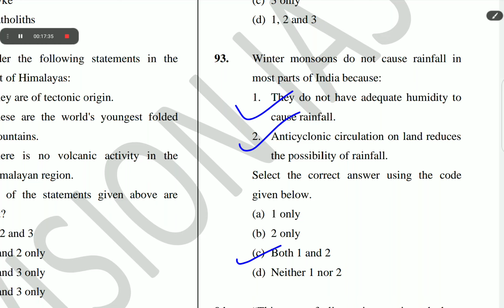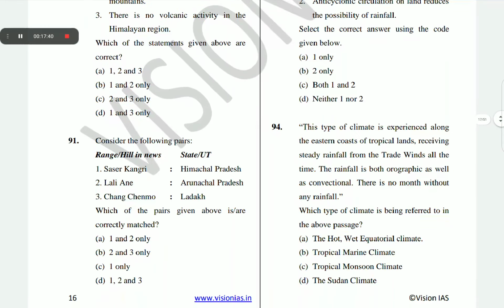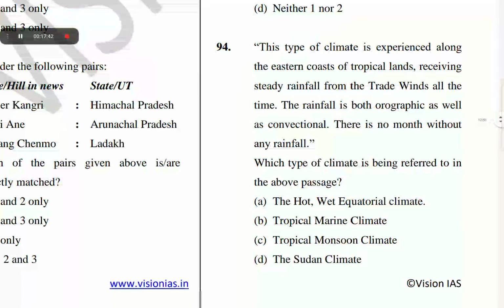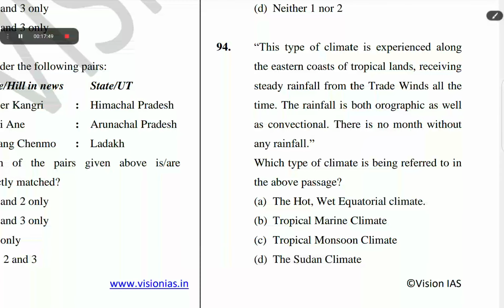The next question is question number 94. This type of climate is experienced along the eastern coast of tropical lands, receiving steady rainfall from the trade winds all the time. The rainfall is both orographic as well as convectional. There is no month without any rainfall. Which type of climate is being referred to in the above passage? The correct option of question number 94 is B, tropical marine climate.